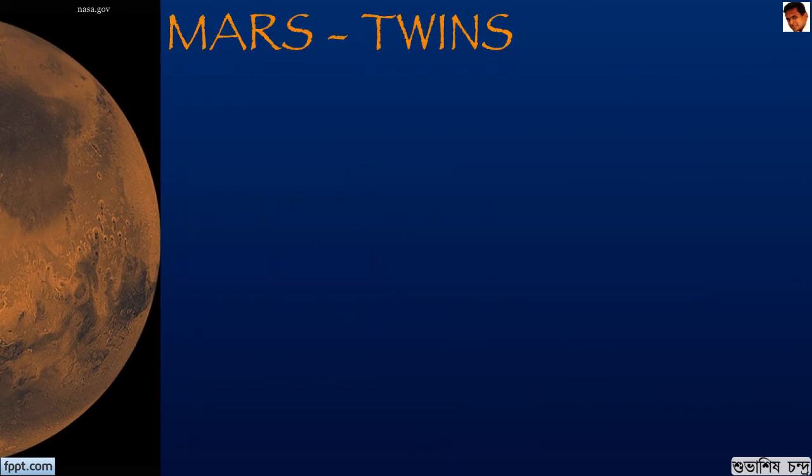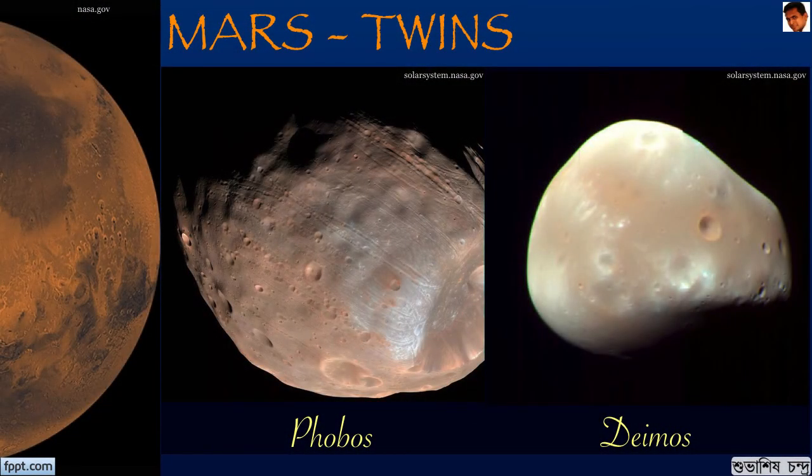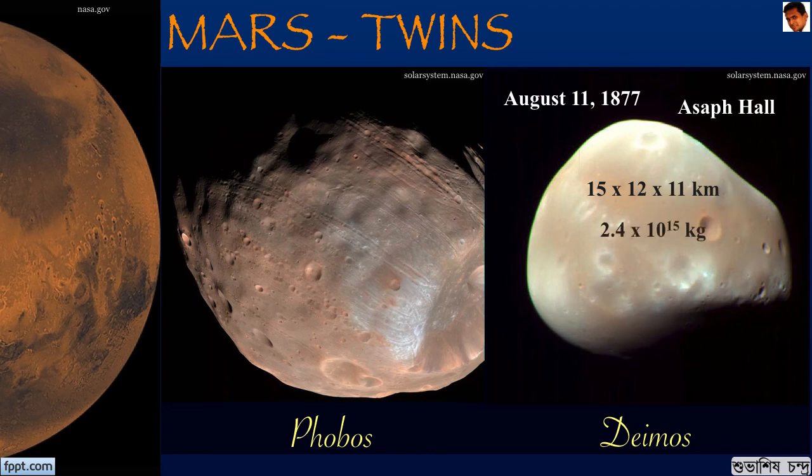Mars has two satellites, the Phobos and the Deimos. Deimos is the smaller of the two. It was discovered on August 11, 1877 by Asaph Hall. It is of the size of about 15 into 12 into 11 kilometers and has a mass of about 2.4 into 10 to the power of 15 kilograms. It revolves around Mars in about 30 hours.